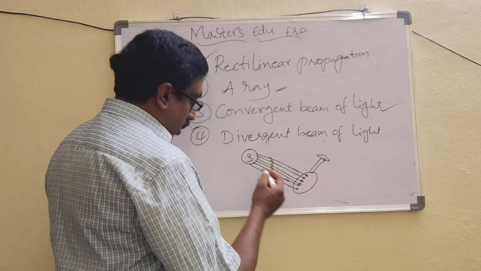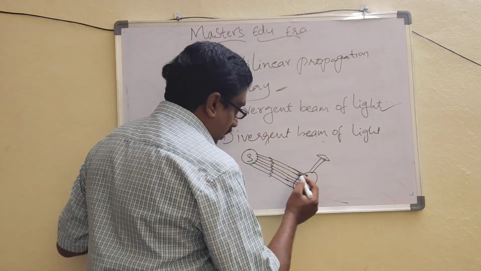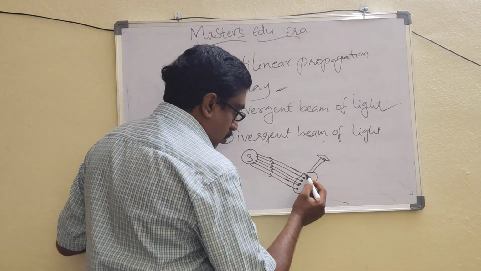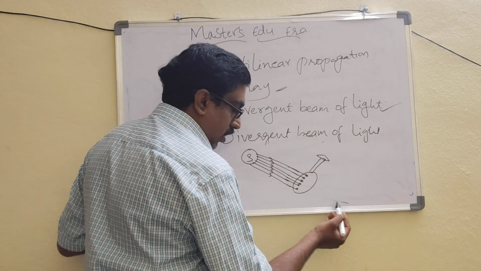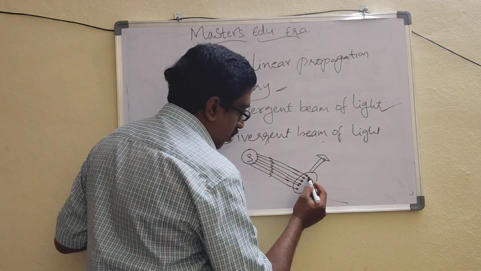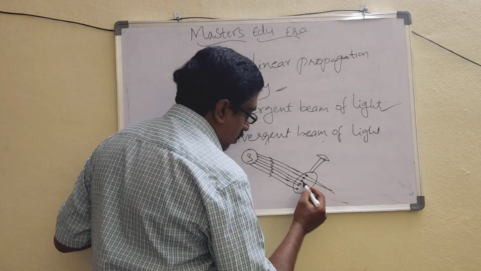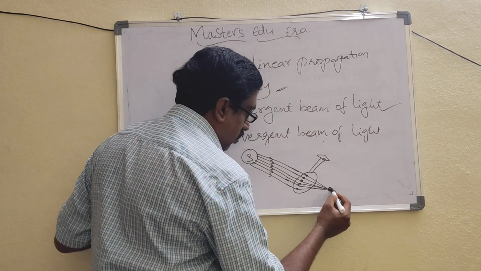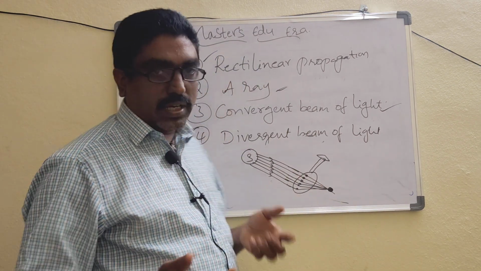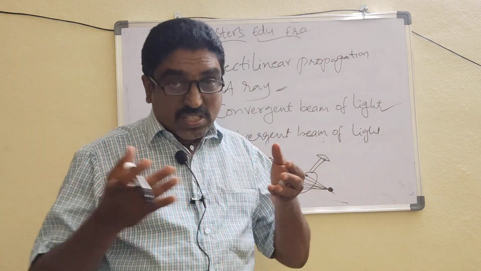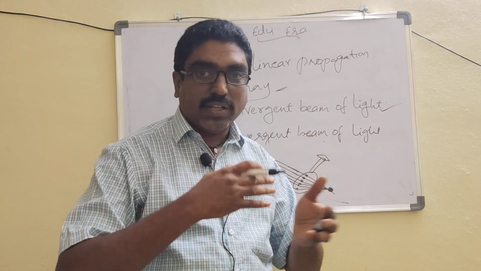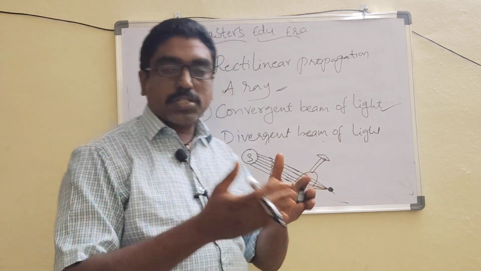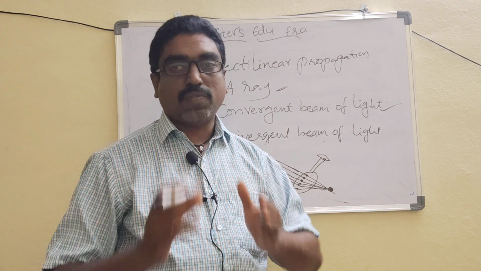So here also, what happens? The sunlight rays fall on one side of the magnifying lens. After getting refraction, after traveling to the other side, all these rays will meet at a point like this. That process of the light rays meeting at a point after refraction, after going to the other surface, is called a convergent beam of light.